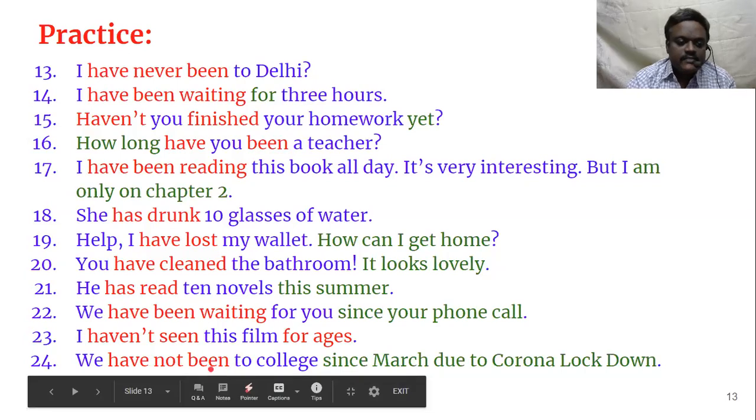In the next sentence, we have not been to college since March due to the Corona lockdown, since March 15th. Okay, we have not been to college. So again, we have to use present perfect tense, because there is since or for, whatever it is. We have to use present perfect tense or present perfect continuous tense. But here, we haven't been to college since March due to the Corona lockdown.